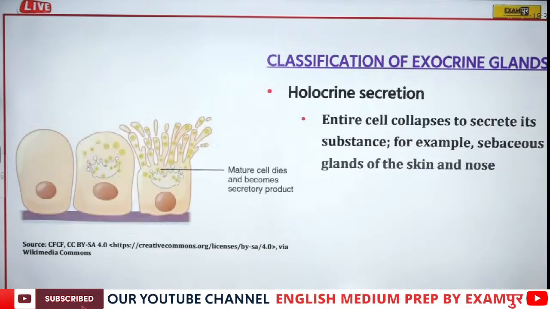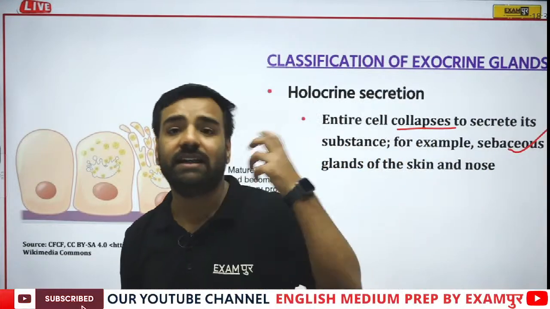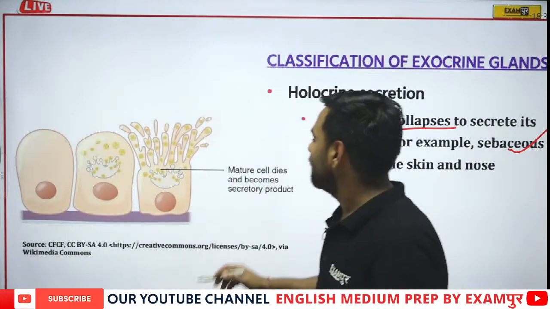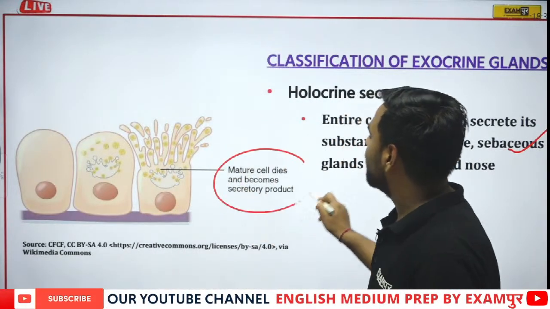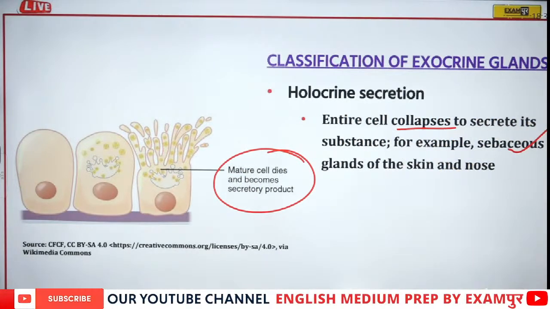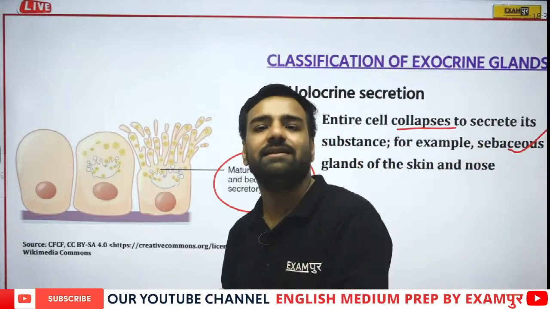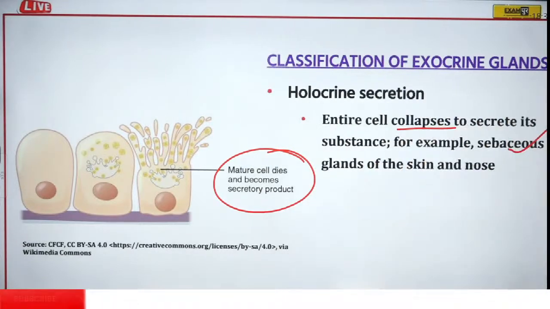Just have a look. If I talk about holocrine secretion, the entire cell collapses into secreted substances. For example, sebaceous glands of the skin and nose. So sebaceous glands which are present in the skin and nose, here what happens? Actually, the mature cell dies and becomes the secretory product. So we can say that the entire cell is collapsing into secreted substances, where we have discussed the nose and the skin cell. Fine. So yes, these were the things.